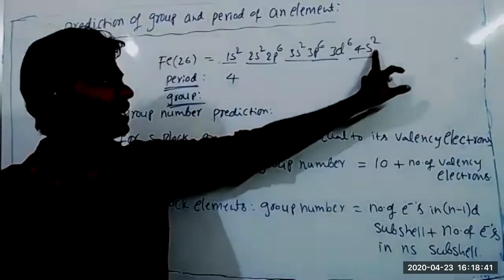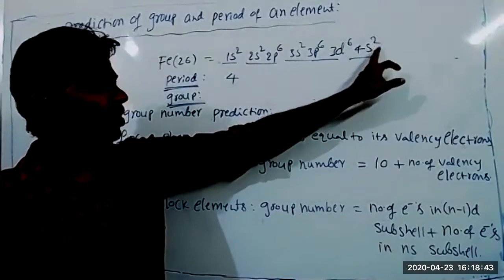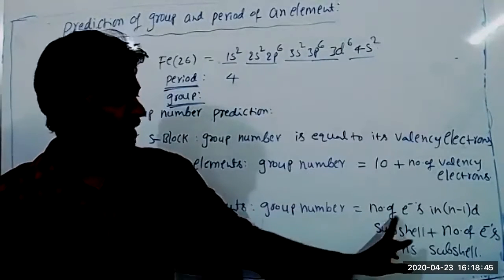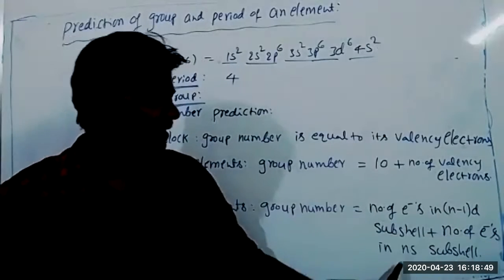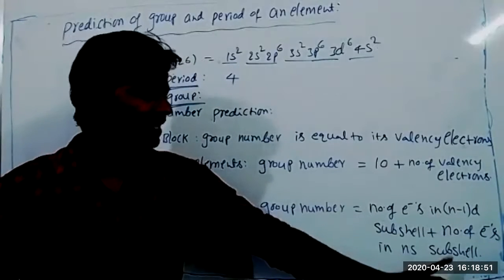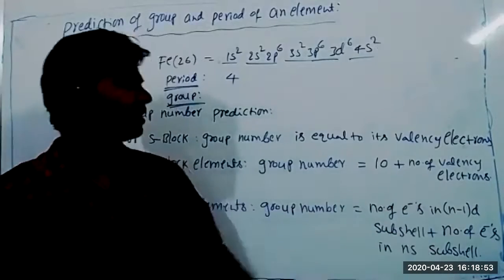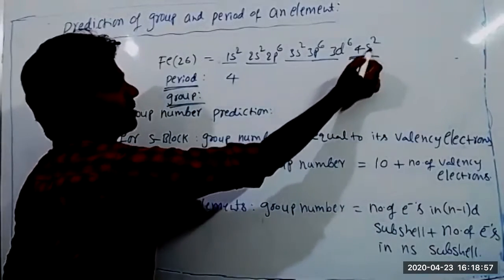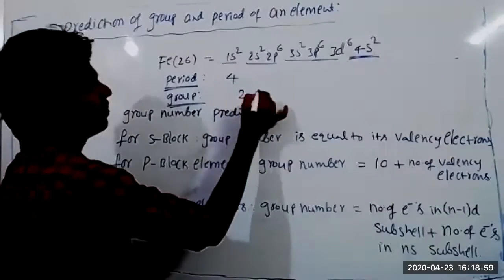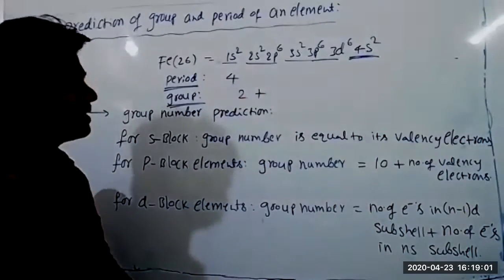This is the valence shell. In the valence shell, the s orbital has how many electrons? See the formula clearly: number of electrons in the (n-1) d subshell plus number of electrons in the ns subshell of the valence shell. Here the valence shell is the 4th shell, and the s orbital has 2 electrons, so 2 plus the (n-1) d subshell.